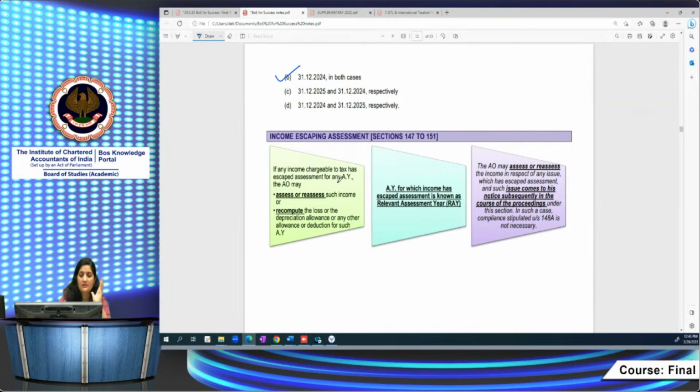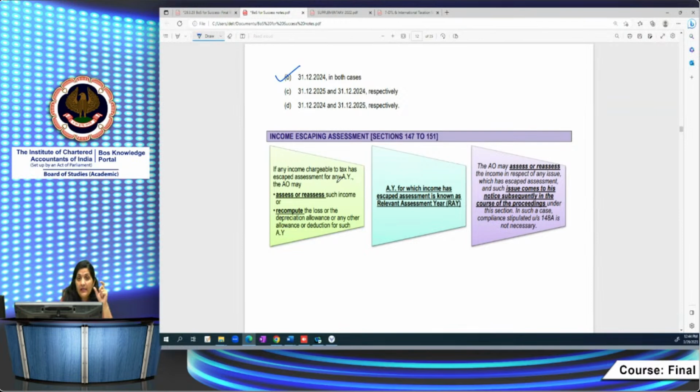What is the income escaping assessment? Let's understand it. There are a few things you have to remember. When can an income escaping assessment be done? When can the assessing officer do it? What is the relevant assessment year? For what assessment year can he do the assessments? When is the income said to have escaped assessment? What is the time limit for doing the assessment? When can the notice be issued? And what is the specified authority? Additional condition, that is